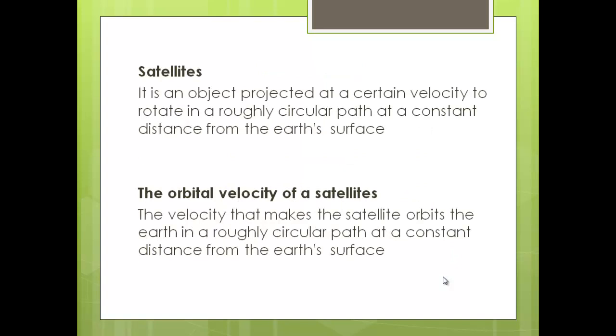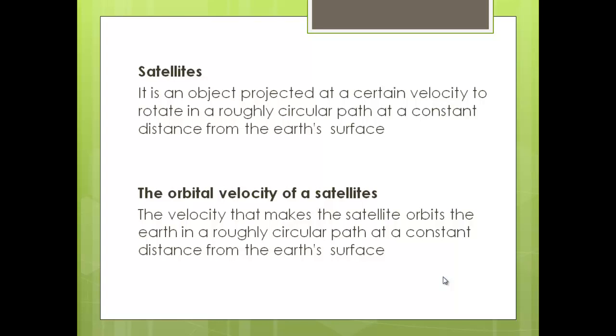Satellite means an object projected at a certain velocity from a certain height to rotate around the Earth in a circular path with a constant distance from the Earth, and this distance we call the height of the satellite, which means the rocket goes upward till a certain height, then it projects a projectile, which is the satellite, to rotate around the Earth at a certain velocity.